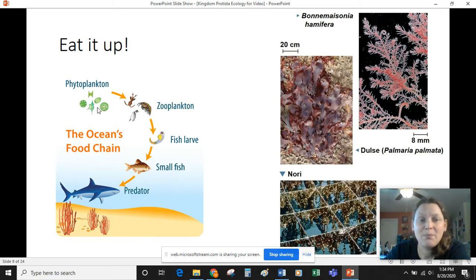These phytoplankton are the bottom of the food chain, which means many organisms eat them. Zooplankton often eat them, so do fish and their larvae. Sometimes small fish will eat the plankton as well. But there's also this food chain where energy is passed along. Humans are not exempt from this. There are many types of algae that we eat. For example, if you like sushi, nori is a type of red algae that's often used to prepare sushi and make sushi rolls.